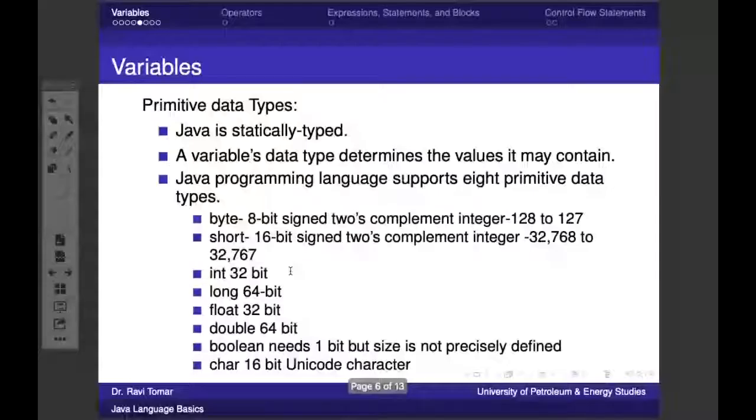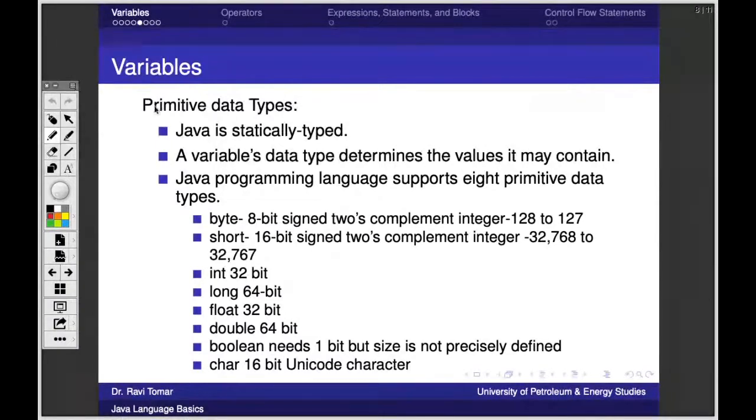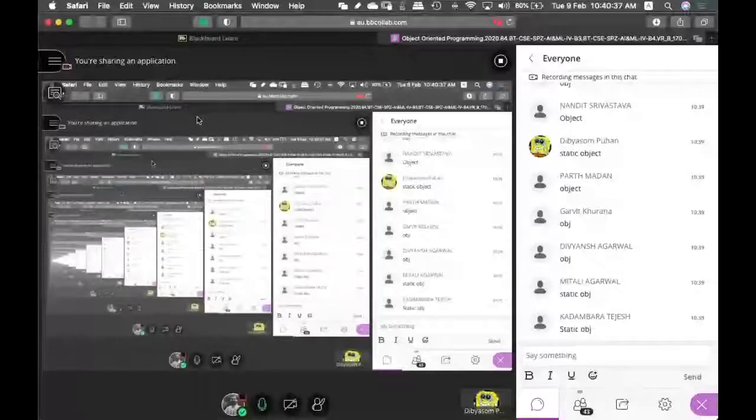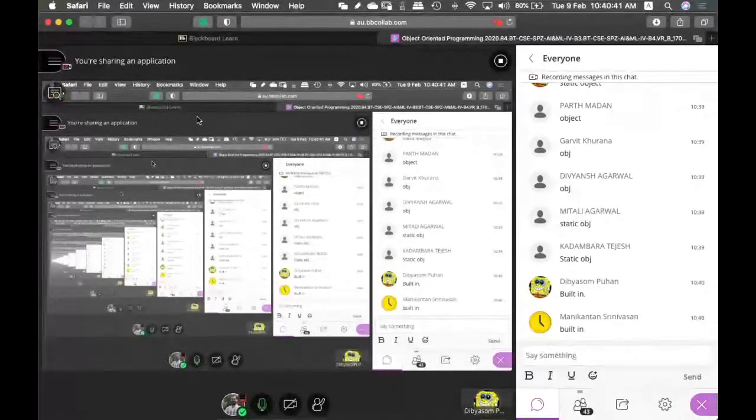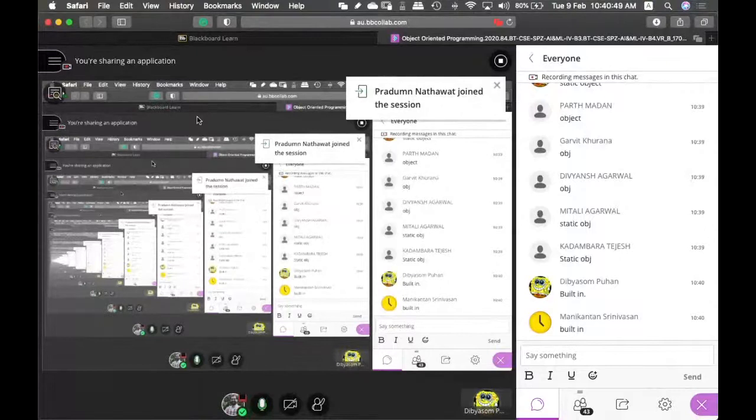Next comes the primitive data types. So what do we mean by primitive? Anyone? What do we mean by primitive? Built-in. Something that is already there, right? So that is primitive. So there is one question, whether Java is a purely object-oriented language, yes or no?